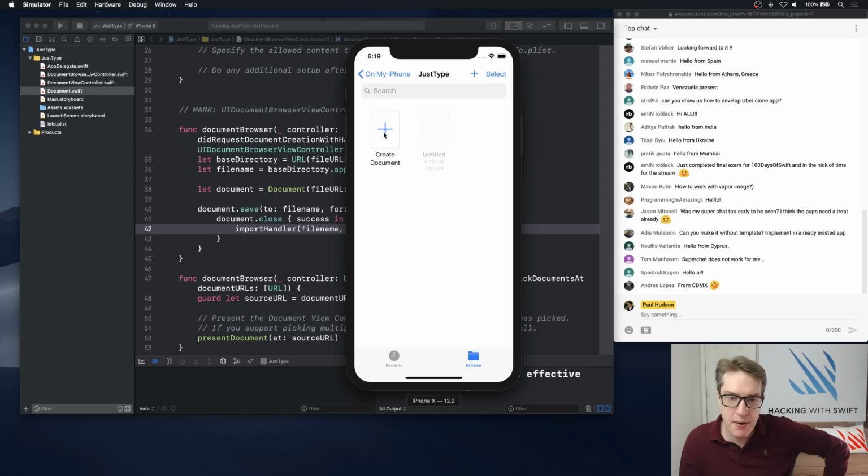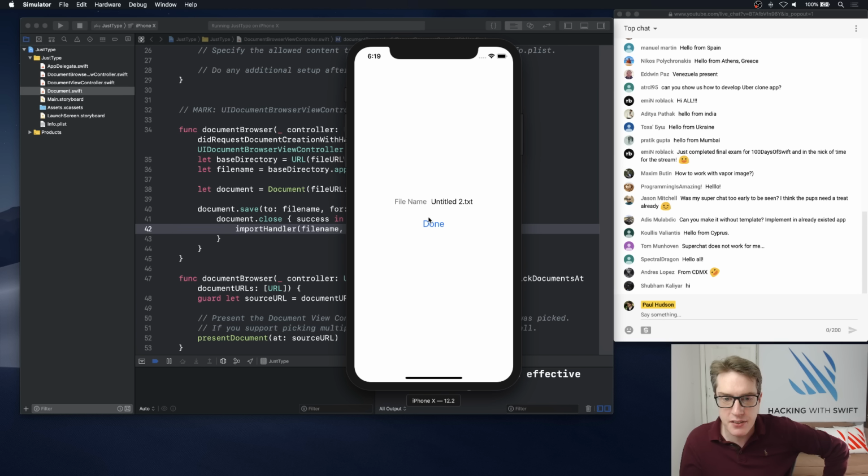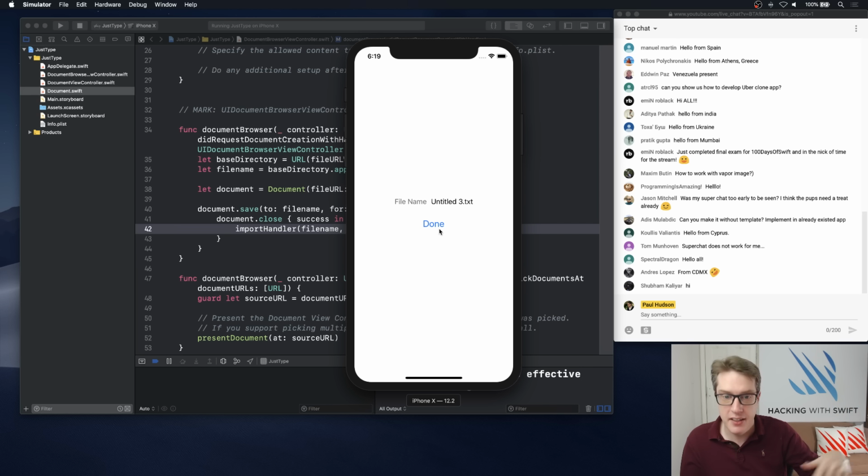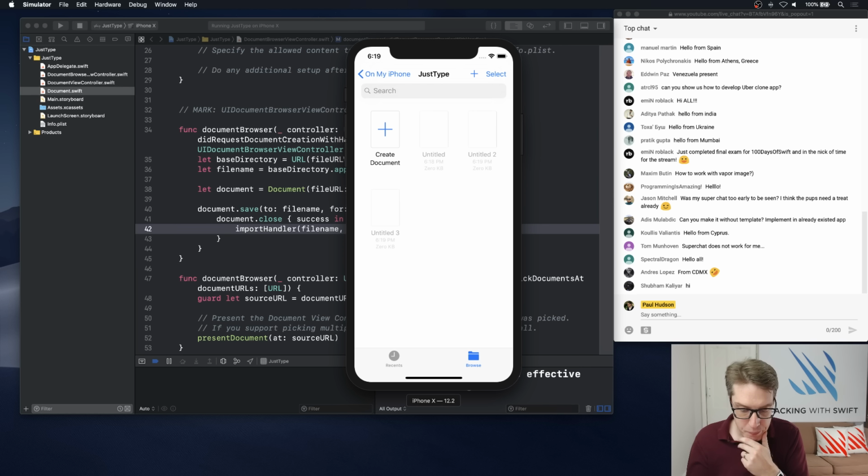I press plus again. You'll see untitled2.txt. So it's automatically figured out that untitled.txt was taken, so I'll call this thing untitled2. Do it again. Boom. Untitled 3, 4, 5, 6, 7, 8, 9. You get the idea. It loads as many as you like now.